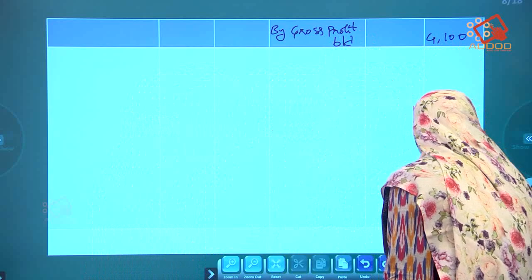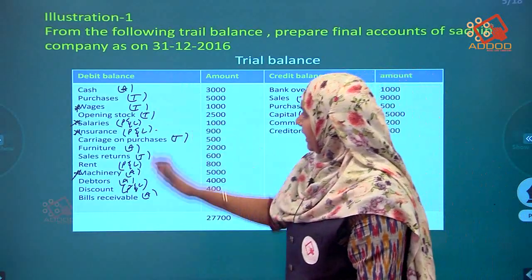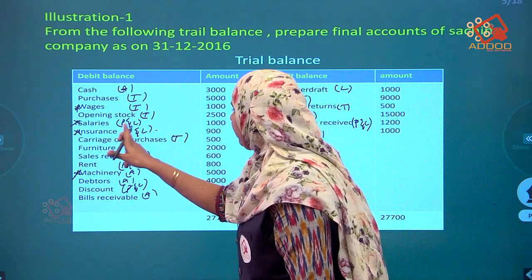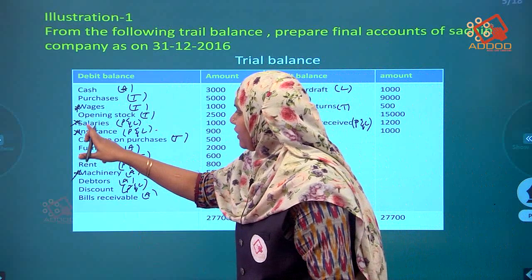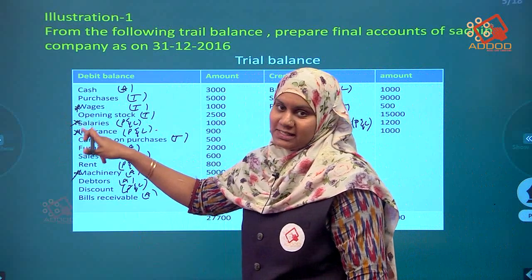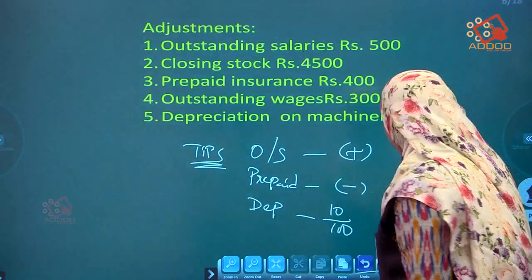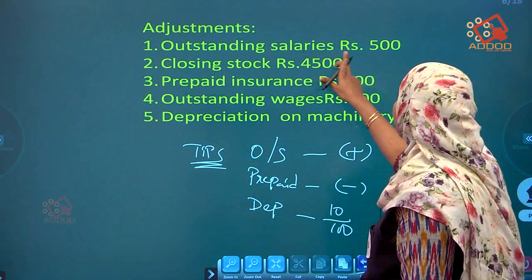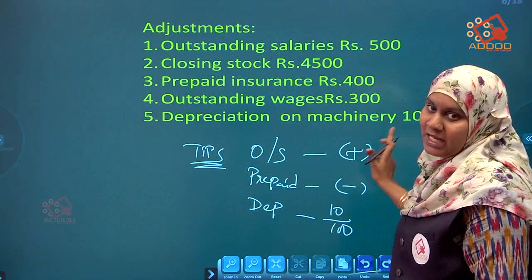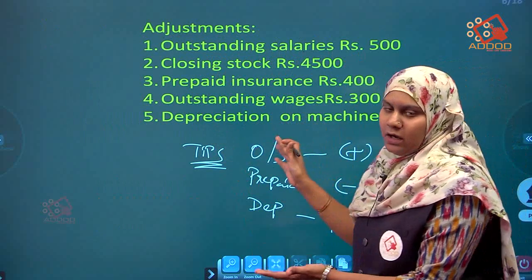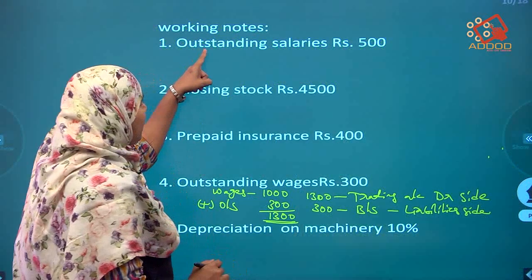P&L search. In the question, what are the items we are going to get in the P&L? Where I had written P&L? First one, salaries. I had written P&L for salaries, and I also had written a star mark, means there is an adjustment. So first, see the adjustment. What is the adjustment? The outstanding salaries rupees 500. Outstanding means what I said, it has to be added. If you get an adjustment point, directly go to the working notes. So where is the salaries? Here.